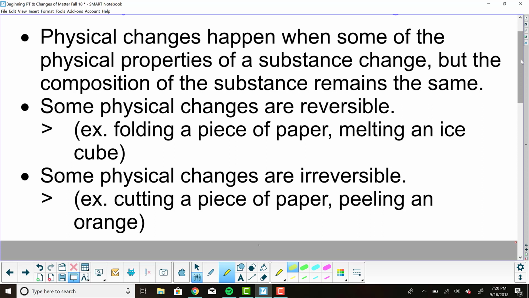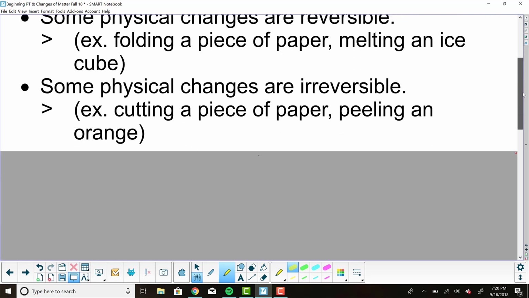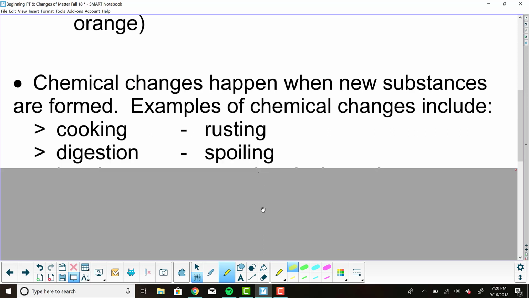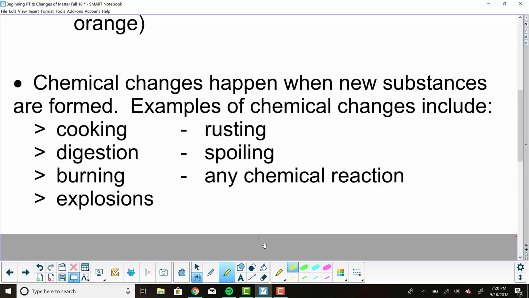Peeling an orange is the same thing. Now we have an orange peel and a chunk of orange, but they're both still the orange. They're both still the same identity. Chemical changes, on the other hand, happen when new substances are formed. Physical changes, the identity of the substance doesn't change. In a chemical change, we do have new substances.